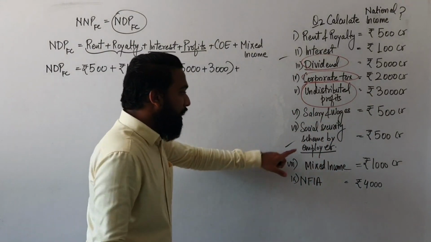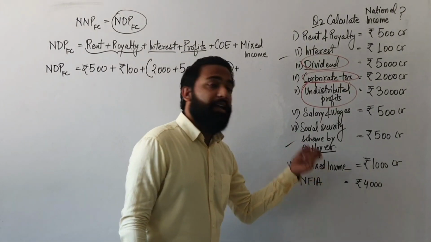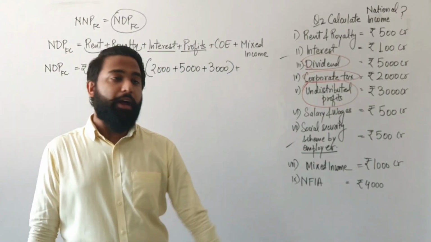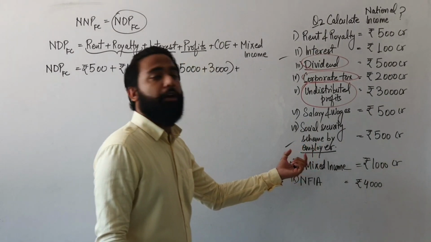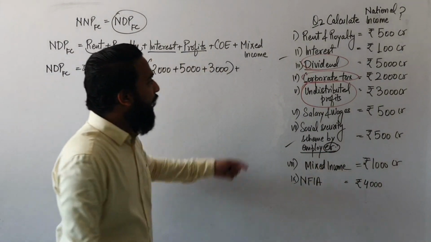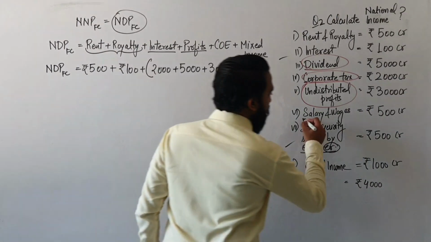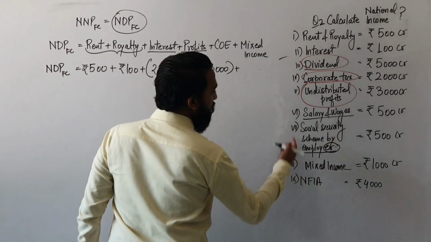Make sure employer is written, not employee. If social security scheme by employee is written, you don't need to add it. You can only add the social security scheme when employer is written. Salary and wages in cash and kind are given collectively, so you have to add these two things.